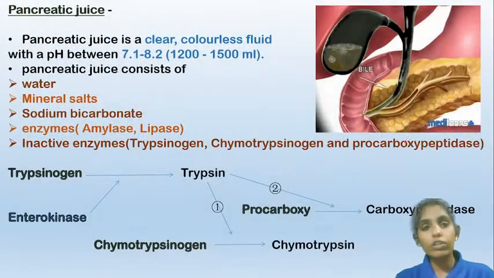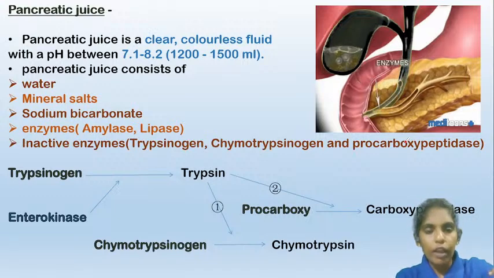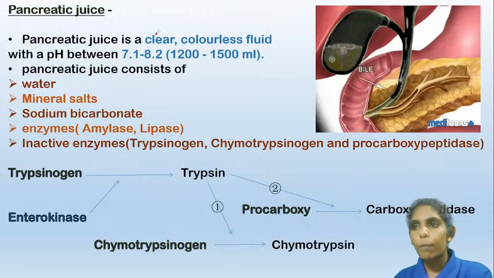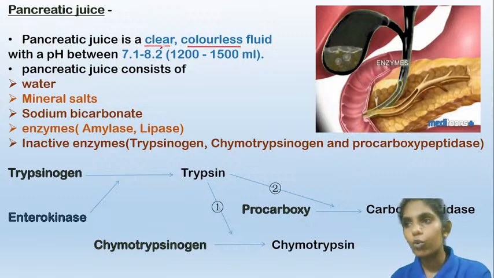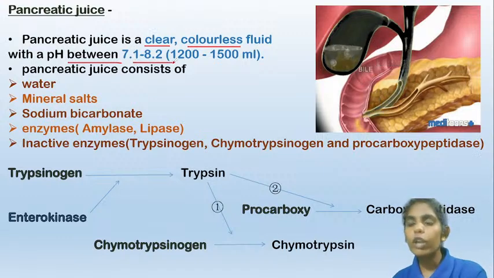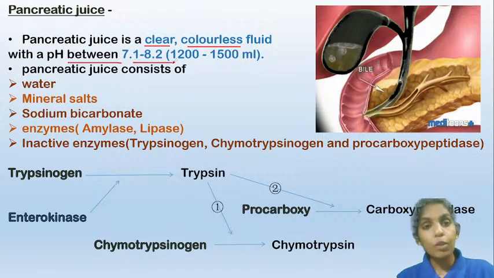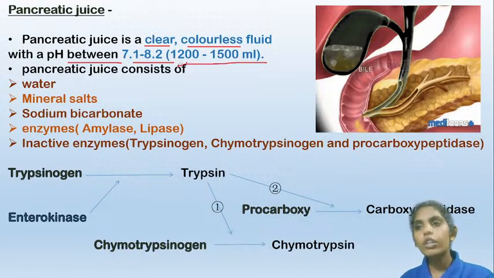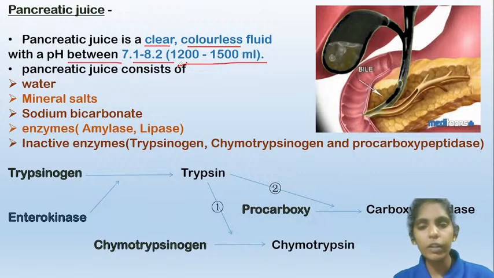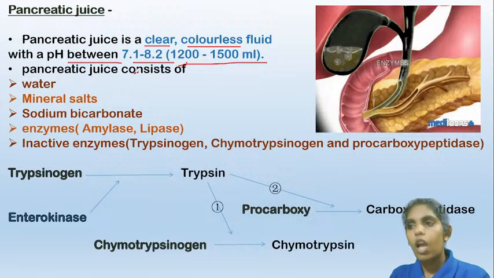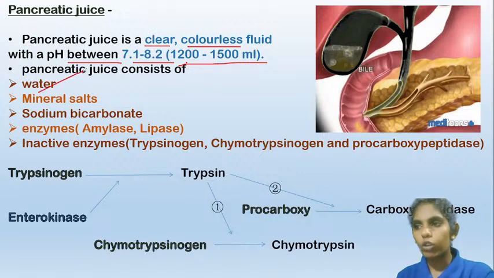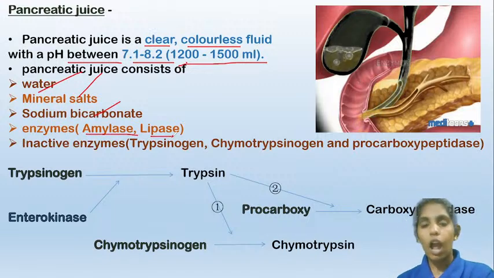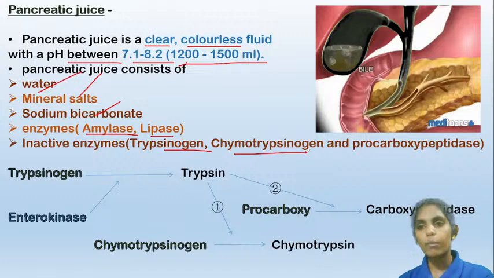Now let us know the constitution of the pancreatic juice. The pancreas secretes the pancreatic juice, so let us see what is present in it. The pancreatic juice is a clear, colorless fluid with a pH of 7.1 to 8.2. So you can say the pancreatic juice is an alkaline fluid, and 1200 to 1500 ml of pancreatic juice is secreted daily by the pancreas. The juice contains water, mineral salts, sodium bicarbonate, enzymes like amylase and lipase, and inactive enzymes like trypsinogen, chymotrypsinogen, and